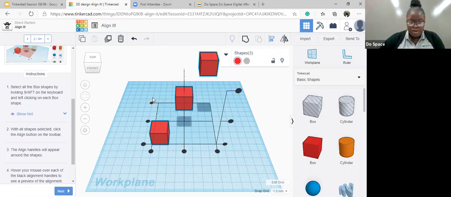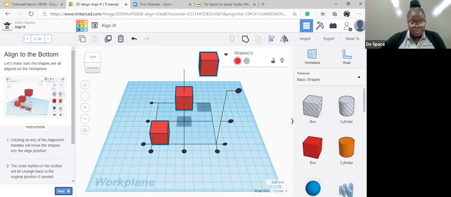If you hover over a handle, you would see the different ways it would align the boxes if we clicked on it. So just hover for a while until you decide which one to use, and then we would go ahead and do that.